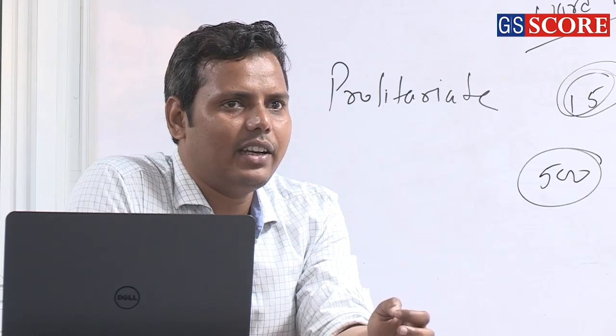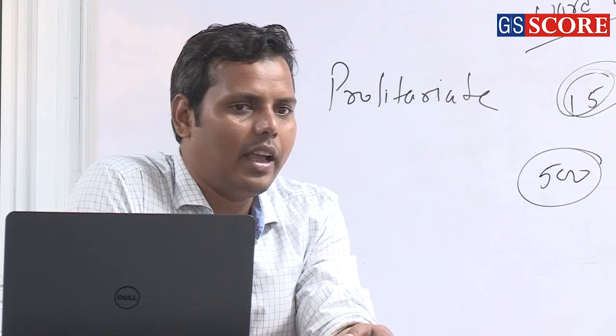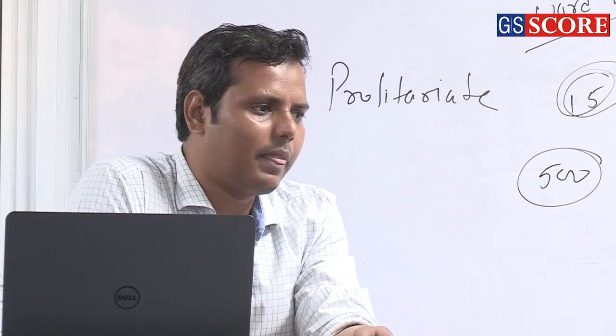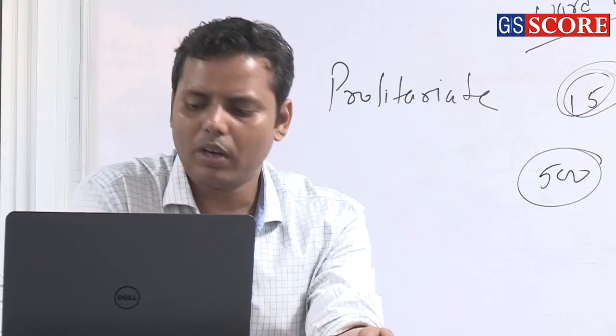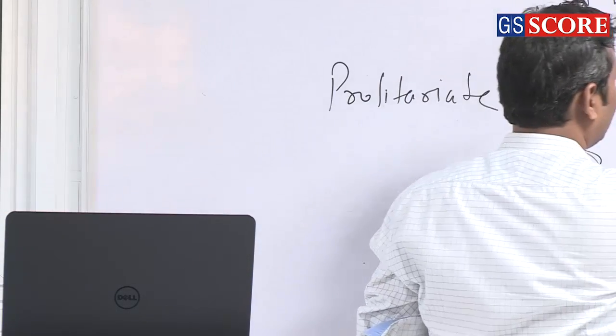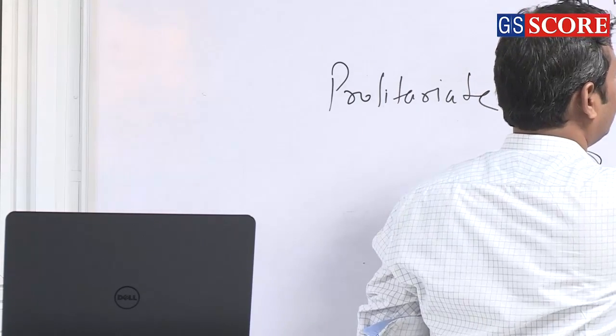It is just providing factual details, and the examination is not about testing those factual details. Suppose they are asking about the Asokan pillars, then you can make a figure and indicate something.